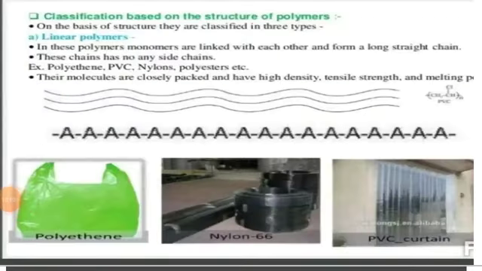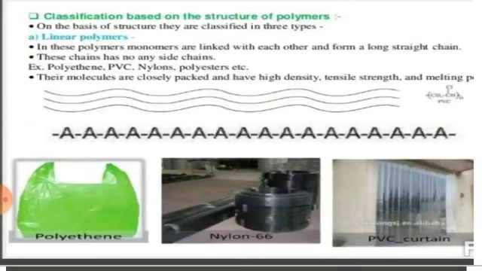Next classification of polymer is based on its structure. Here monomers undergo polymerization process and get converted into polymer. That polymer consists of which kind of structure? Based on this, it has been further classified into three types. Your first type is linear polymer. The word linear means straight. Here one monomer is joined to another in a linear arrangement. Here it has been obtained from bifunctional monomer or alkene.